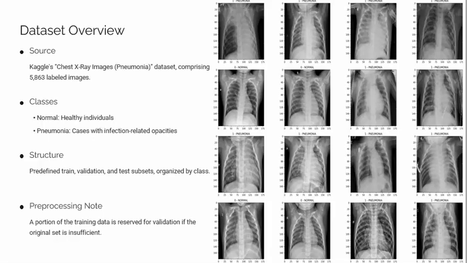Now, let's come to the dataset overview. We use the Kaggle Chest X-Ray Images (Pneumonia) dataset, which contains around 5,863 labeled images. The dataset has two classes, normal and pneumonia, and is split into training, validation, and test sets. One thing to note is that pneumonia images significantly outnumber normal ones, so we incorporate class weights during training to balance the model training. We also applied pre-processing steps like resizing and augmentation to improve generalization.